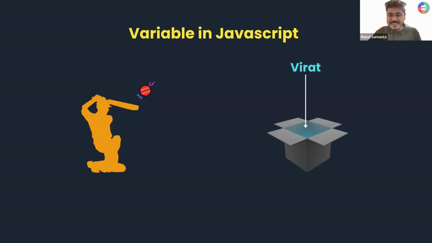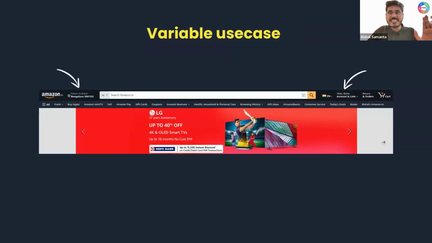So in JavaScript, variable is the same thing. When you have a box, you want to store some data into the box. That's the power of variable. Let's see. Can you see here when I'm logging in Amazon, I'm able to see here, hello Vishal, right? Also, let's say here I'm seeing my address, right?